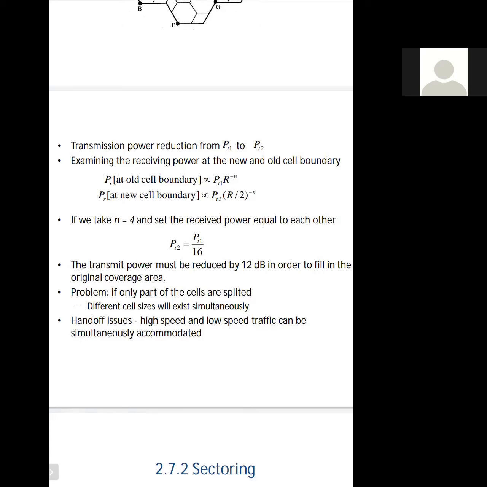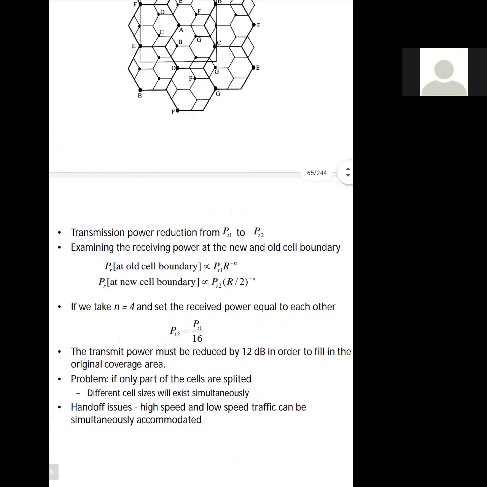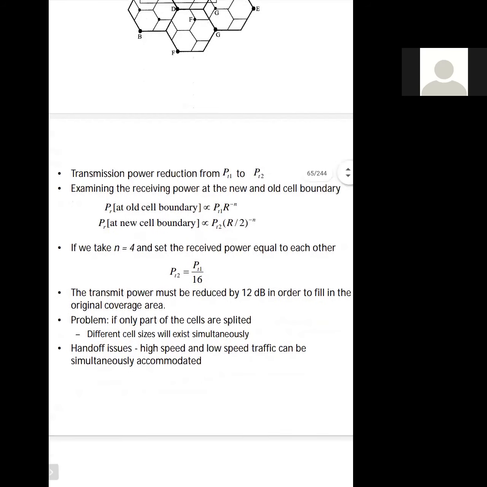So in this way, we will define the cell boundaries for the old and the new cell in the cell splitting case. Now let us suppose we take the value of this integer n as 4, then we will calculate the received power, that is PT2 is equal to PT1 divided by 16.